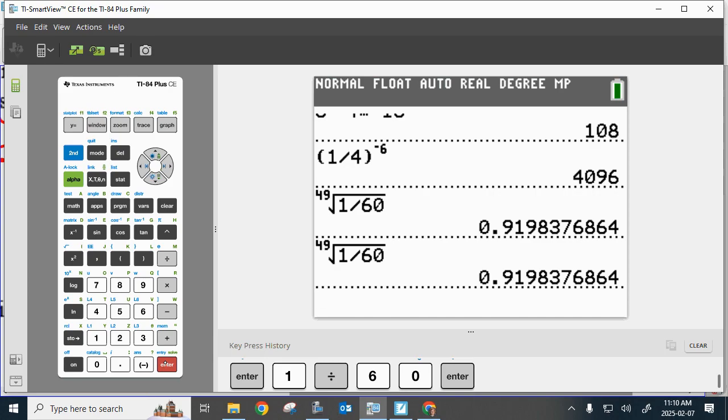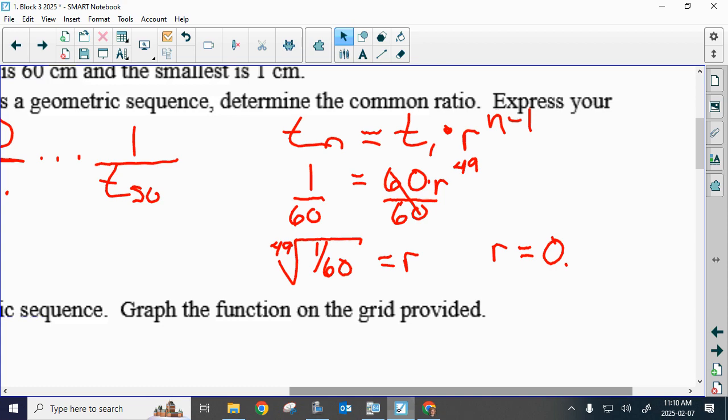So rounded to 3 decimal places, what does this become? Okay, so if I want 3 decimal places, this 8 is going to bump the 9 up by 1, turning the 9 into a 10, turning this into a 2. You guys understand that this would get rounded to 0.920, and that's a rounded 0. Yes? Okay, so 0.920.